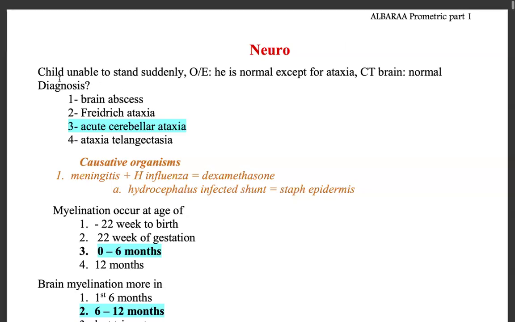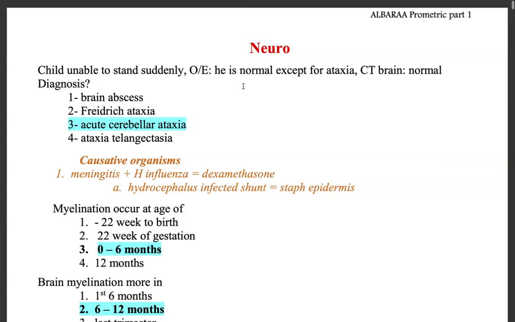So the first question here: a child is unable to stand suddenly. On examination, he is normal except for ataxia. CT brain normal. So what is your diagnosis? The clue here is that CT brain is normal. In brain abscess, we don't see a normal CT brain. And he is normal except for ataxia. So it is mainly going for acute cerebellar ataxia, because we have to negate other things.